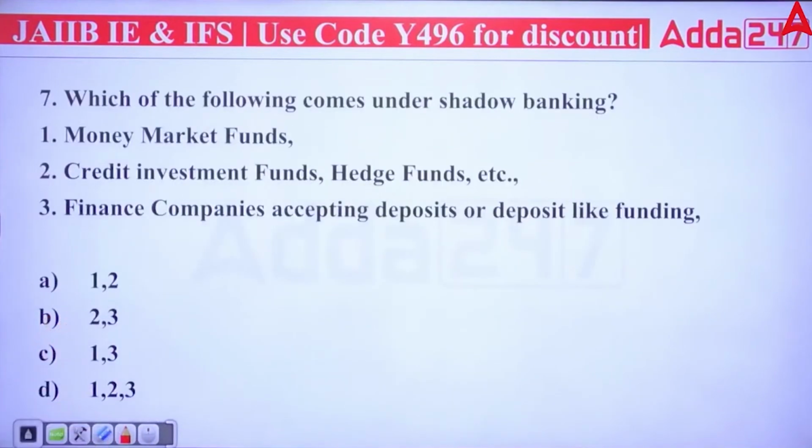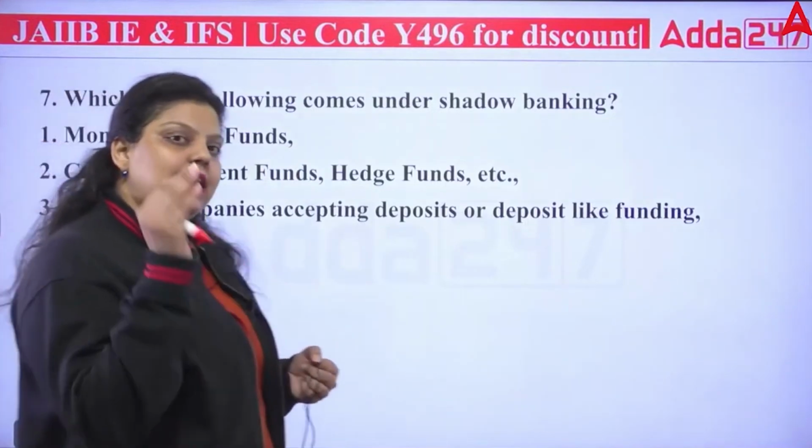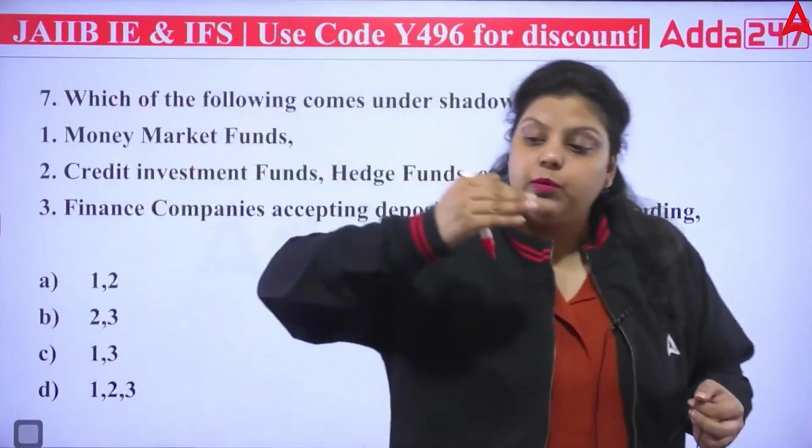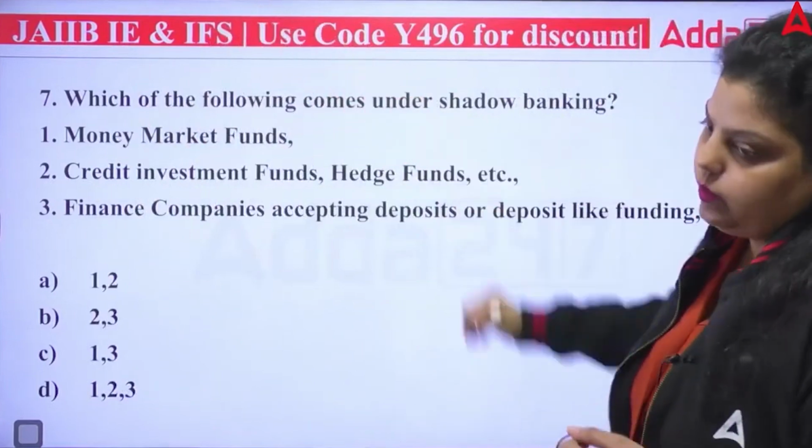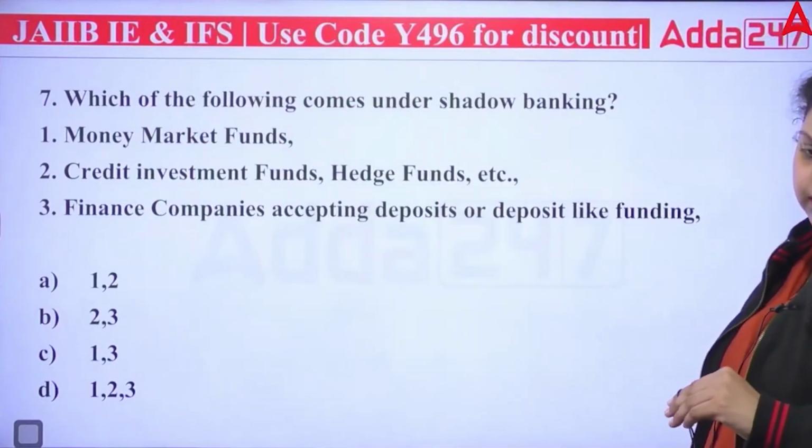Now, which of the following comes under shadow banking? So shadow banking is a type of banking where they are not banks by themselves, but they provide services like a bank. That's why they are known as shadow banking.